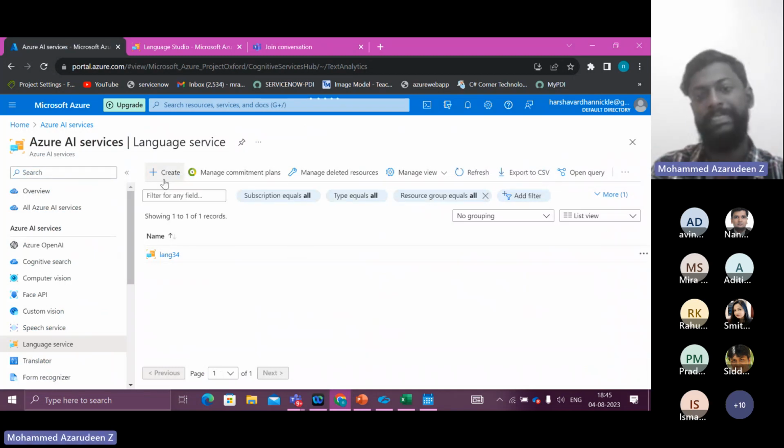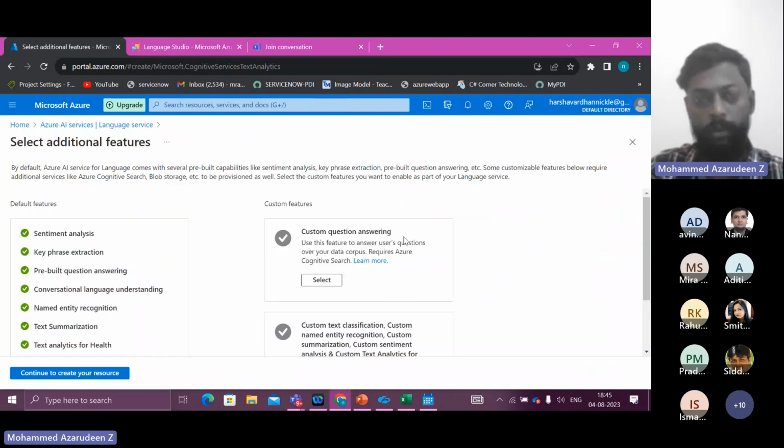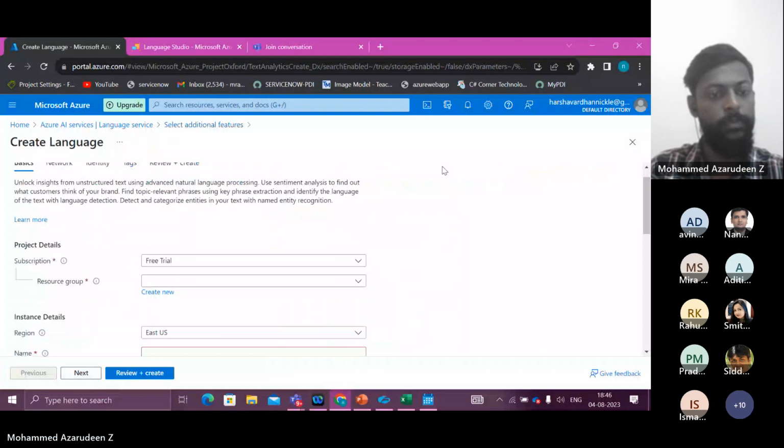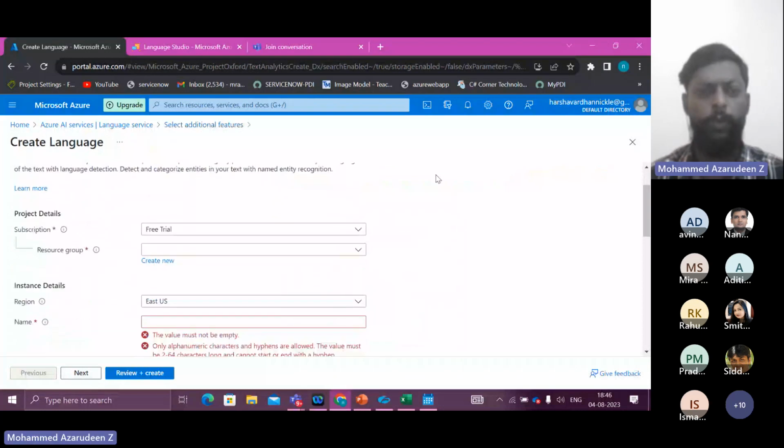So it is going to be custom question answering. We are not going to create a complex bot or anything. It will be a little simple bot, let's say. Yeah, custom question answering bot. Select, continue to create resource. So here you will be prompted to give a few pieces of information.